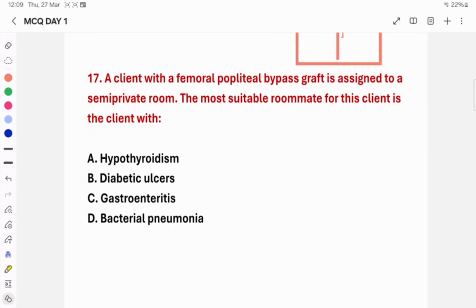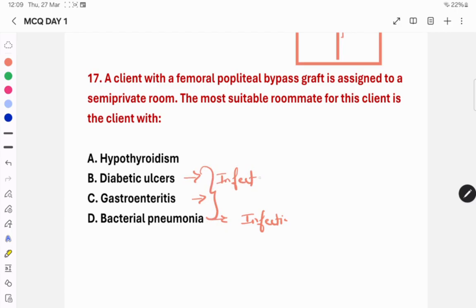Option A is hypothyroidism, then diabetic ulcer, gastroenteritis and bacterial pneumonia. Just focus on bacterial pneumonia. Obviously it's an infectious condition. Then gastroenteritis, again it's not suitable. Then diabetic ulcer, infectious. They can spread the infection, but the person with hypothyroidism can't spread the infection to the post-surgical patient.